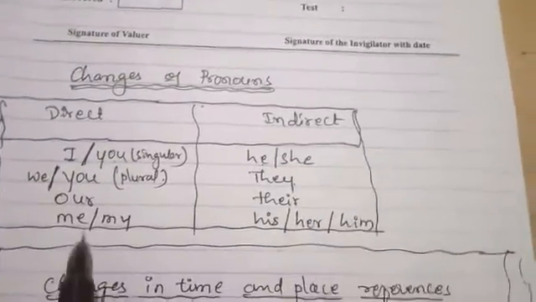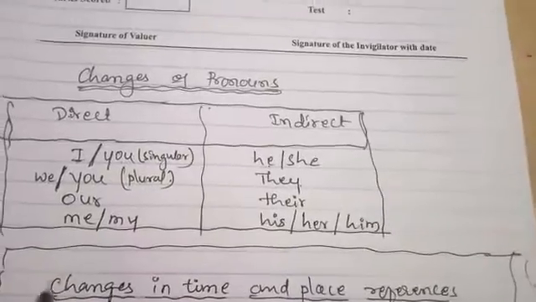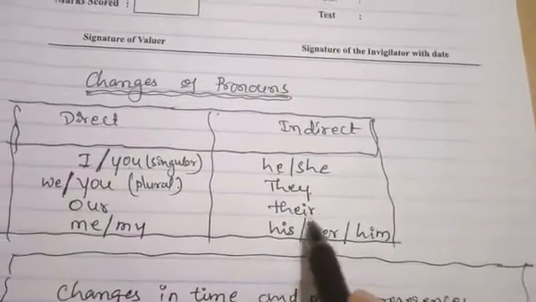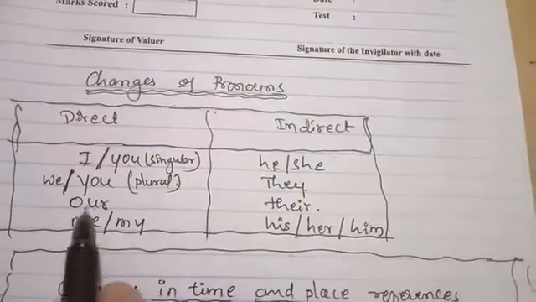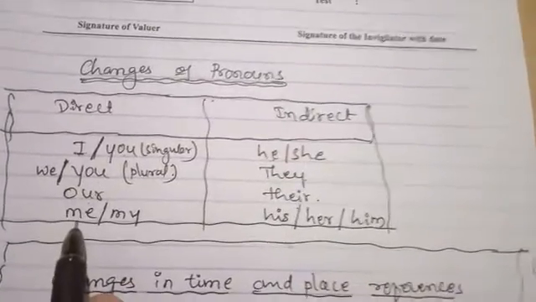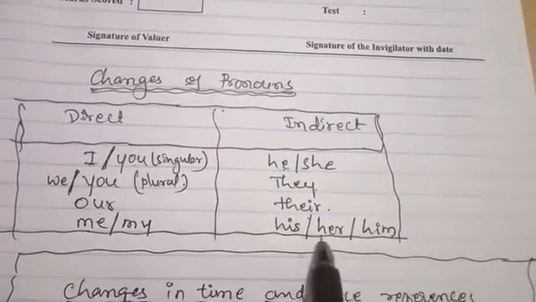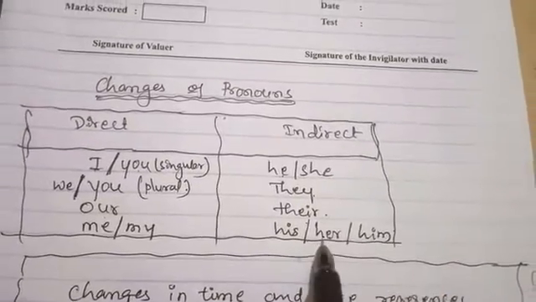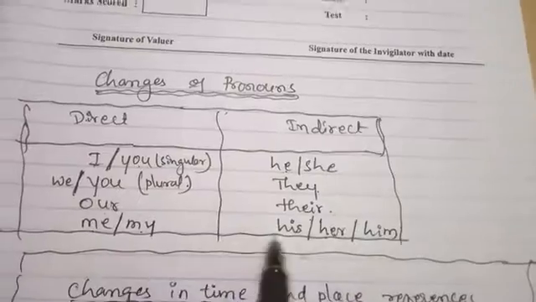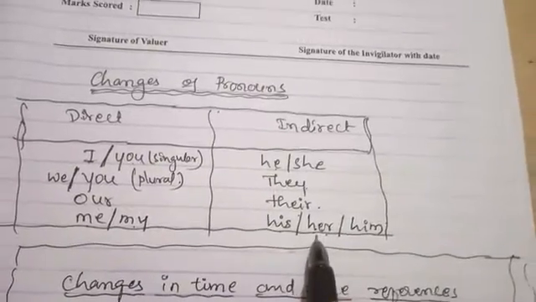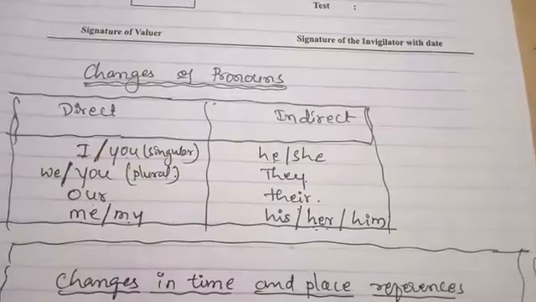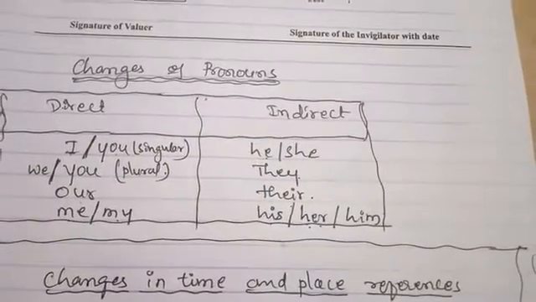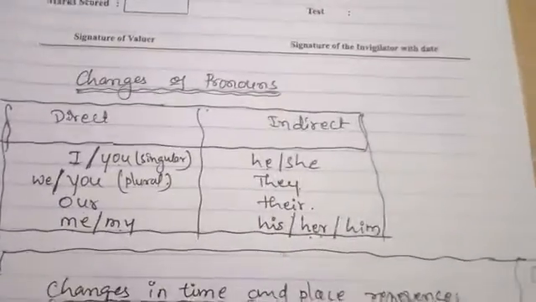Okay, simple. If our comes in a direct sentence, you change it in indirect to their. If me comes in the direct sentence, then what to do? See here: him or her. If my comes, then his or her according to gender. Very simple. This much you have to make. Okay. So like this, go on changing.